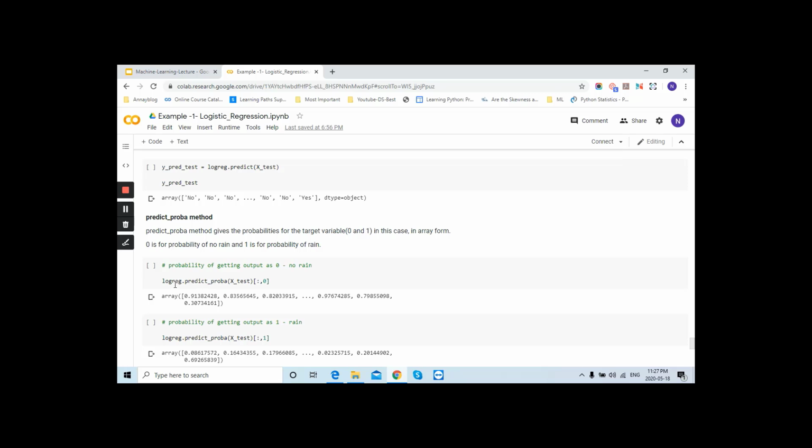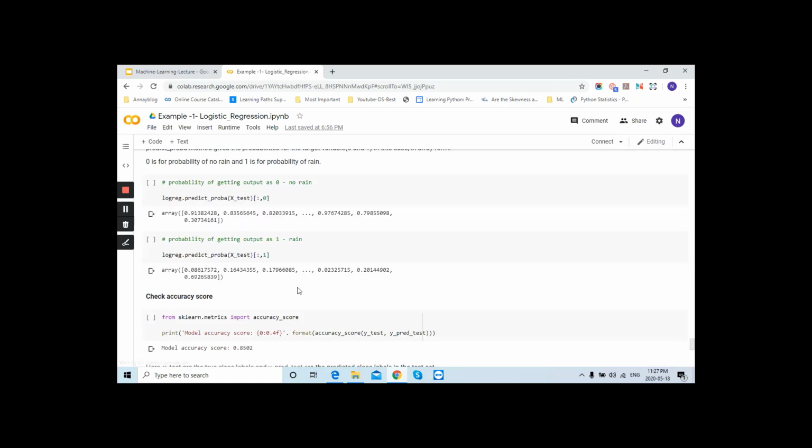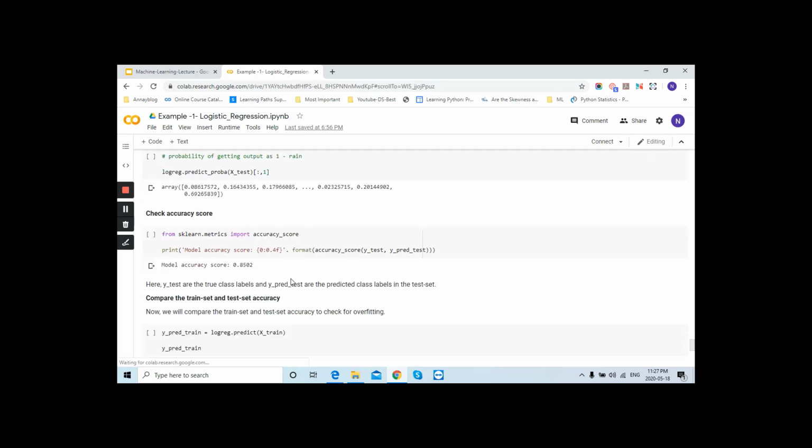So how would you do that? Just take the object of the model which we have created earlier here, then apply predict_proba on the test data set, and we are checking if there is no rain, then it will give you this result. Okay, because we are passing 0 here, that means there is no rain, and if I am passing 1 here, then it means there is rain.